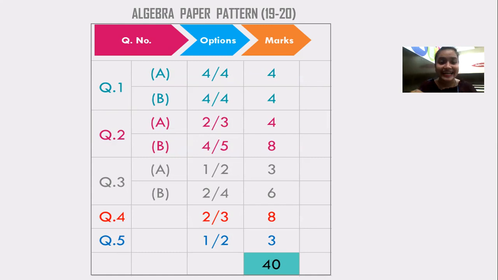In question number 1A, you have to attempt all the four questions. In question 1B, you have to attempt all the four questions. In question 2A, you have to attempt 2 out of 3. In question 2B, you have to attempt 4 out of 5. In question 3A, you have to attempt 1 out of 2. In question 3B, you have to attempt 2 out of 4. In question 4, 2 out of 3, and in question 5, 1 out of 2. Correspondingly, I have mentioned the marks as well. So you can just take a picture of it for your reference.